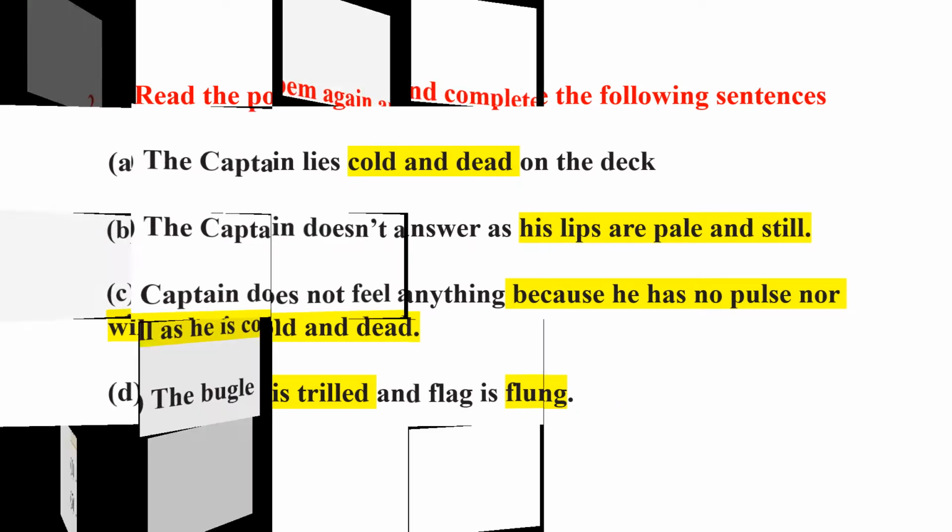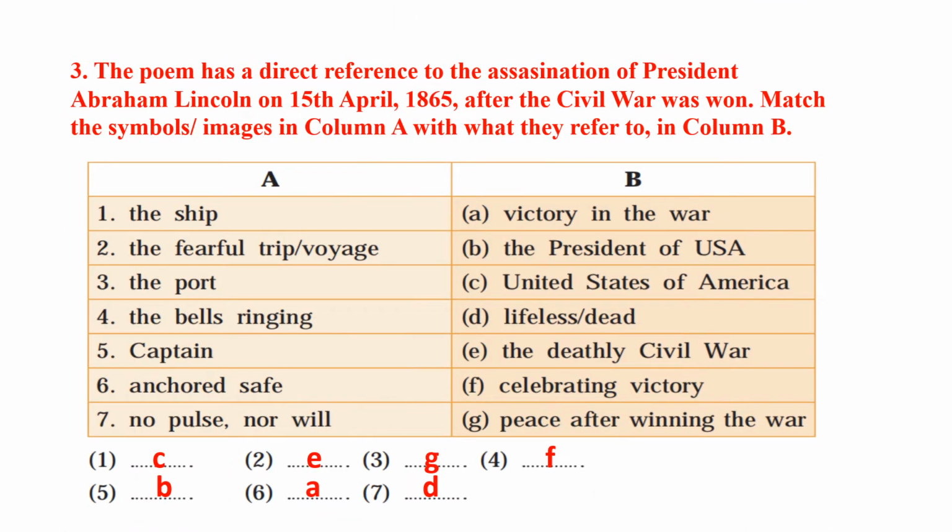Question 3. The poem has direct reference to the assassination of President Abraham Lincoln on 15 April 1865 after the Civil War was won. Match the symbols in column A with what they refer to in column B. Now we will match.